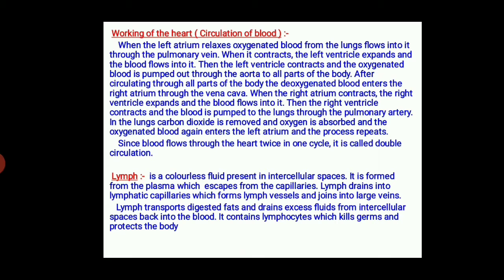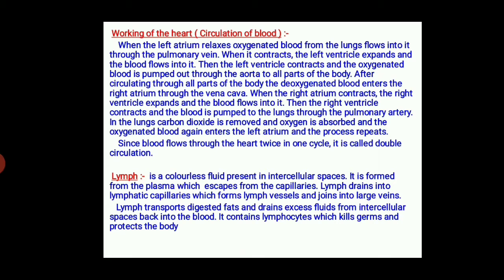When the left atrium relaxes, oxygenated blood from the lungs flows into it through the pulmonary vein. When it contracts, the left ventricle expands and the blood flows into it.